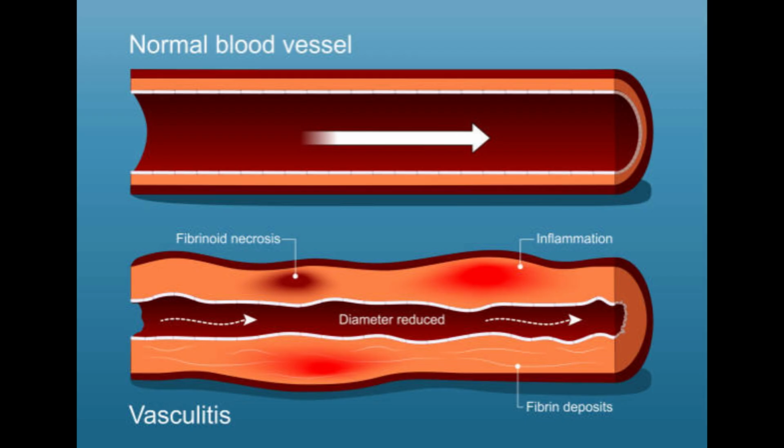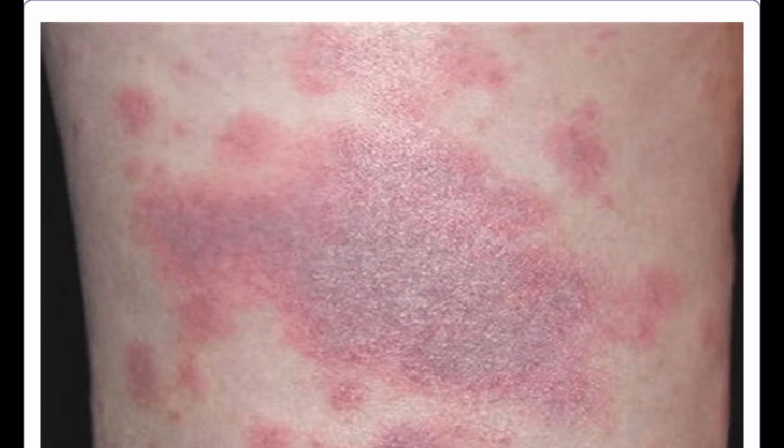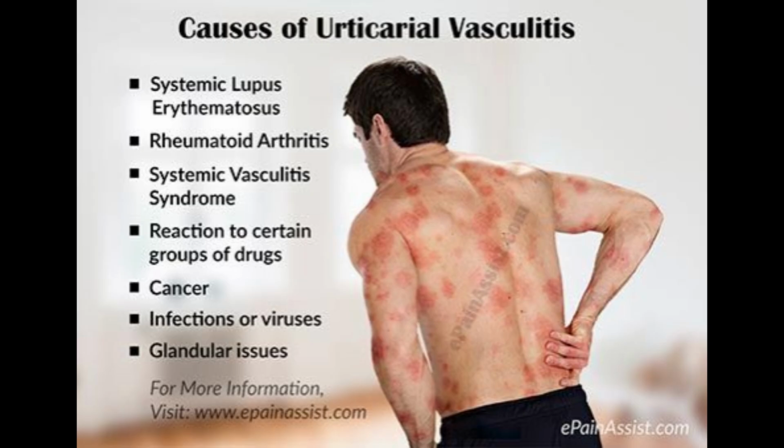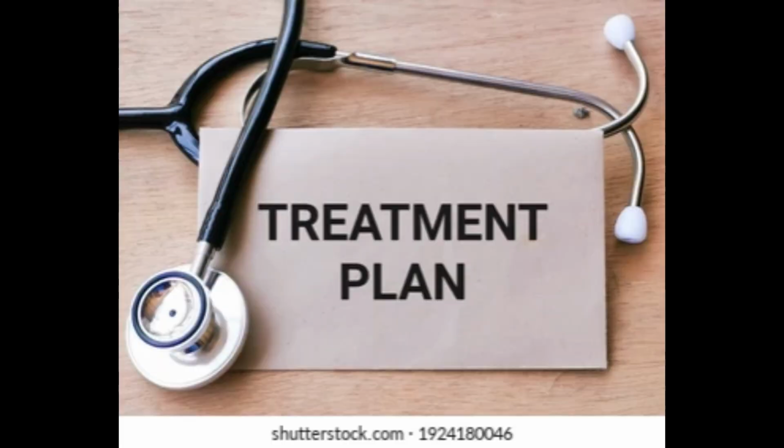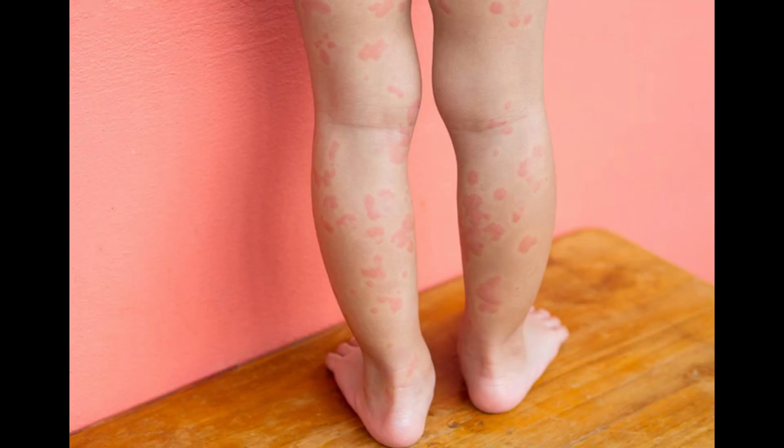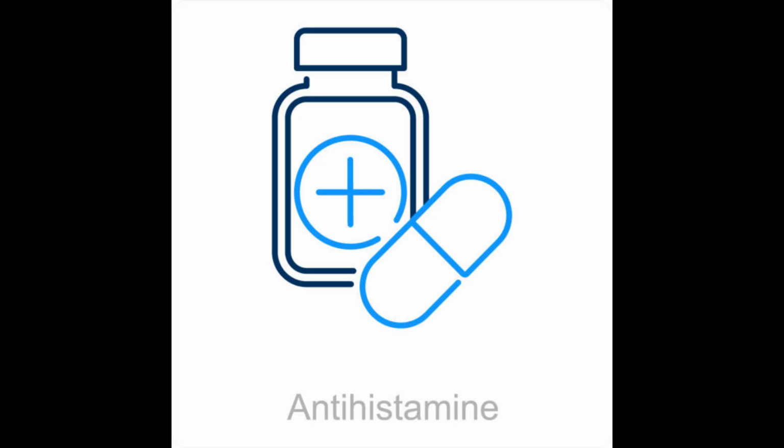Urticarial vasculitis can cause itching, burning, and pain, and lesions can cause bruising. As stated prior, further testing needs to be completed to identify the underlying cause of urticarial vasculitis in order to treat it and reduce complications. Treatment and management of urticaria begin by eliminating the cause of the reaction if known and possible. Acute urticaria will resolve on its own with or without treatment. However, pharmacological treatment is recommended for symptomatic relief.